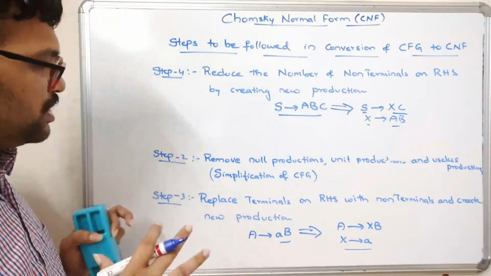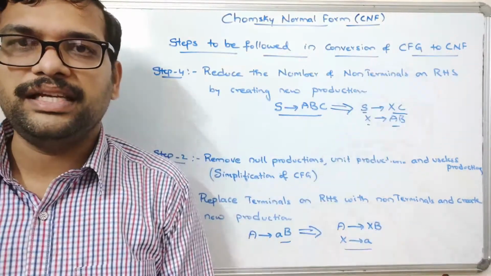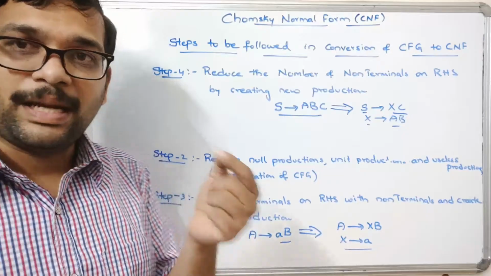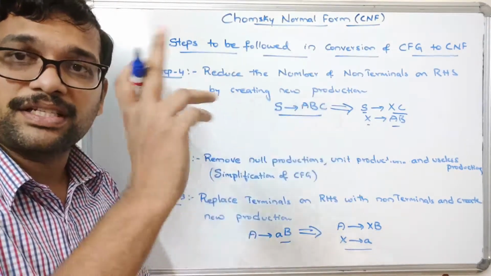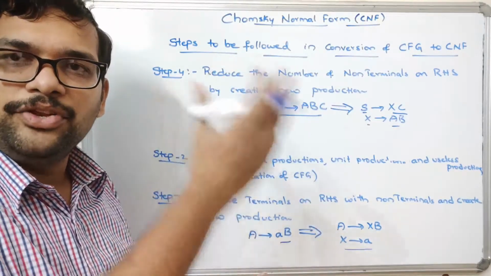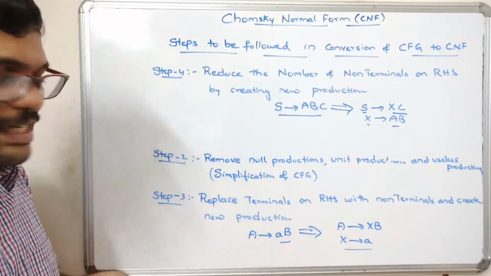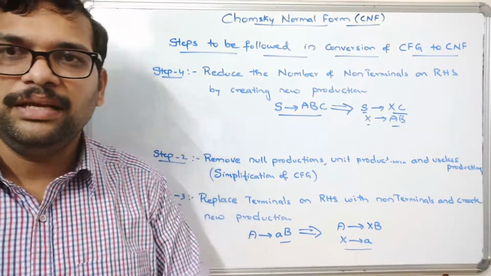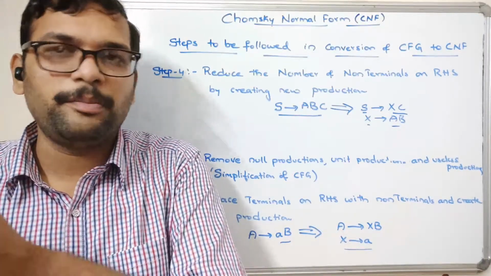So these are the four steps we need to follow for converting CFG to CNF. Step 1: if the right hand side of a production has the start symbol, for the start symbol production, just remove the start symbol with a new non-terminal by creating a new production. And the second step: simplify the CFG by removing the useless productions, null productions, and unit productions.